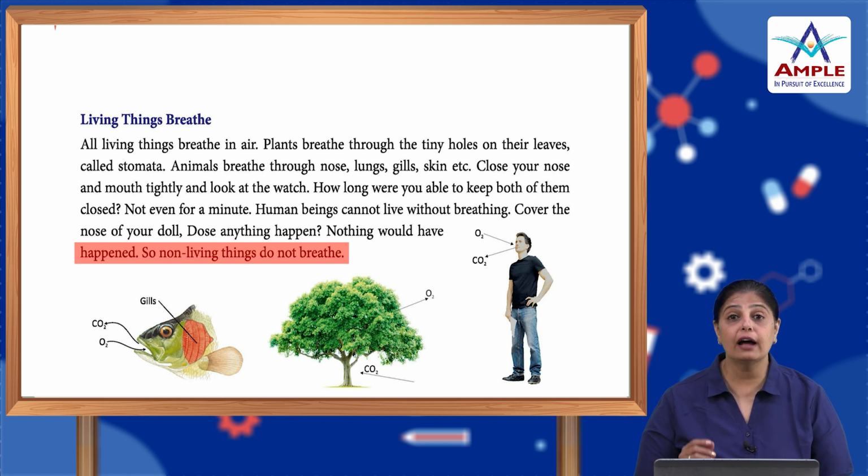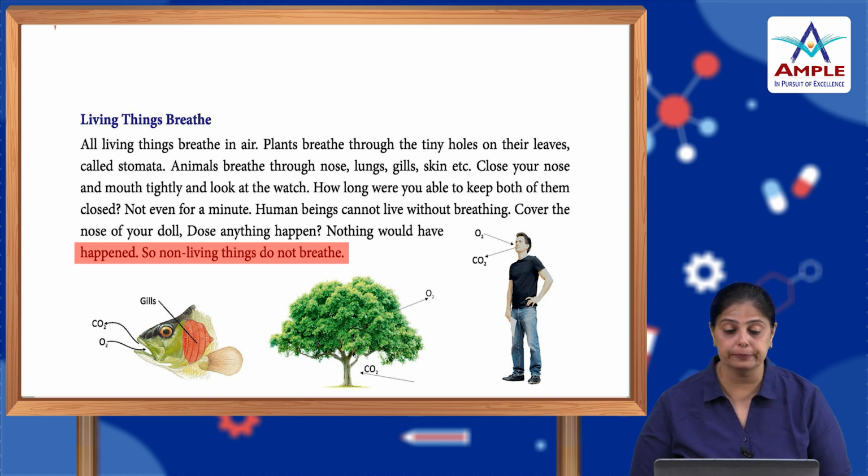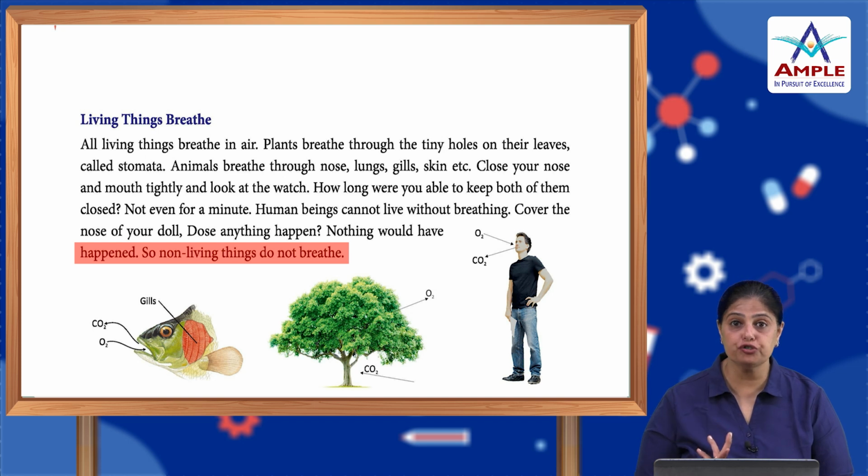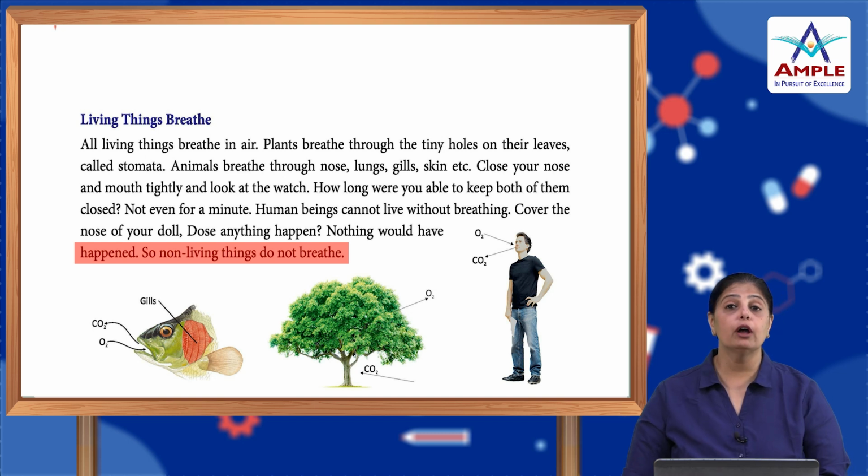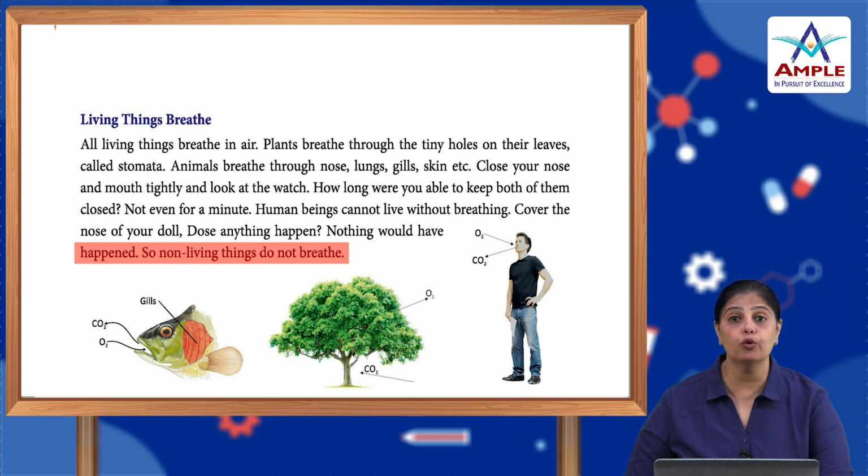Now, plants also have tiny holes on their leaves. These tiny holes on the leaves are called stomata. We breathe through our nostrils, and some animals breathe through the nose, some through their lungs, some through their gills, some through their skin. We all cannot live without breathing. You can try to hold your breath for some time by closing your mouth and nose, but you will see immediately you remove your hands because you want to take a breath in. So, you cannot stay without it for a longer time.